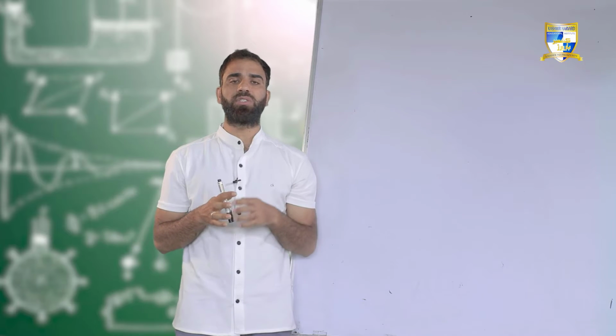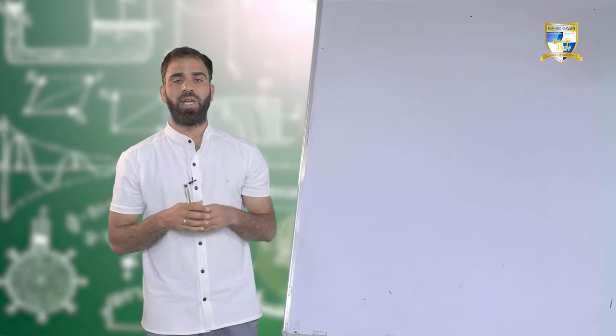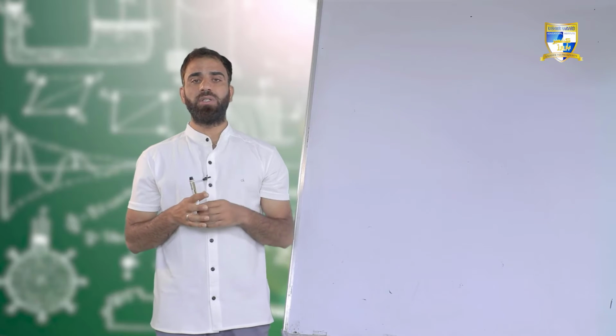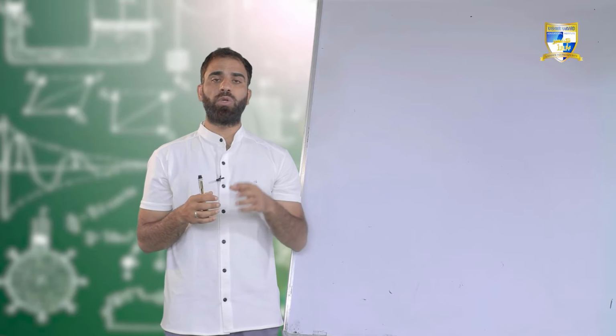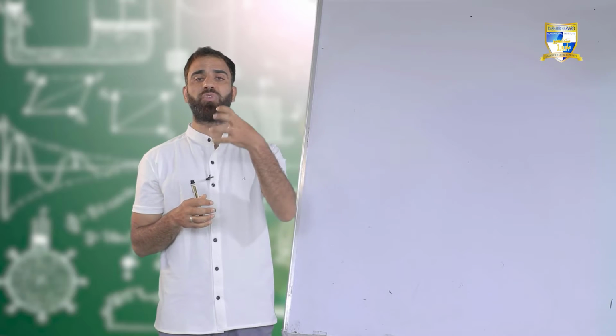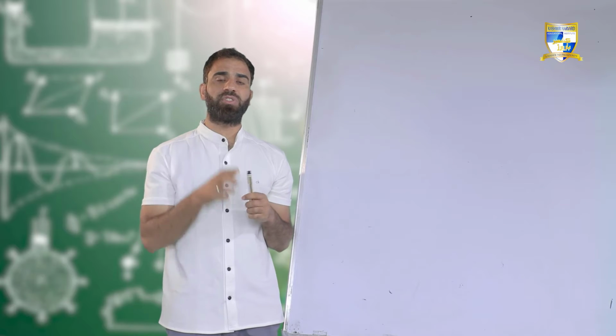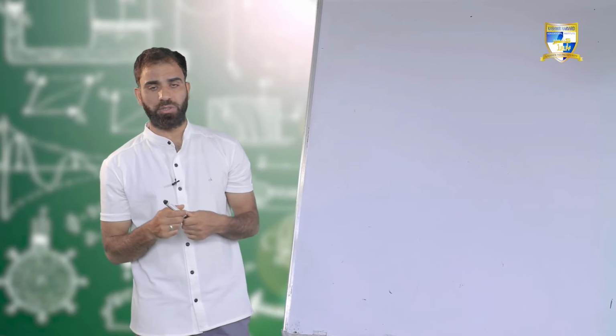And later on we discussed what elastic potential energy is, and I told you that elastic potential energy is the energy associated with a body when we are changing its shape or configuration. So in today's lecture we are going to derive the expression for gravitational potential energy. So let us start.